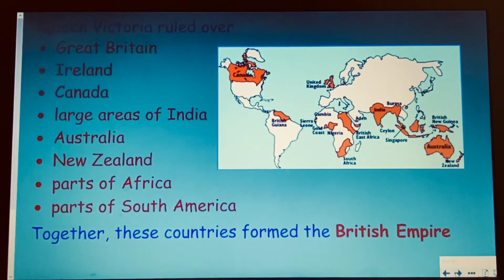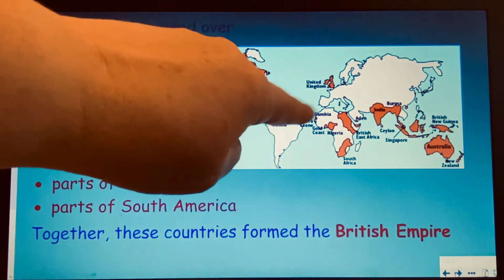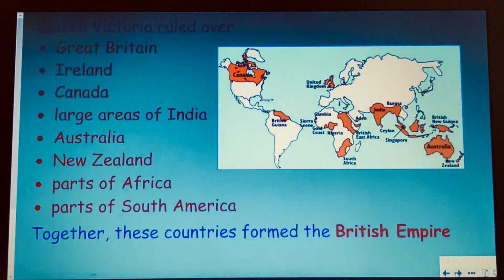Now, Queen Victoria ruled not just the United Kingdom, but she ruled over several countries: Great Britain, Ireland, Canada, large areas of India, Australia, New Zealand, parts of Africa and parts of South America. And you can see all those in red. They're highlighted in red on the map. And together, these countries formed what was known as the British Empire. And in fact, Queen Victoria was given the title of Empress of India.